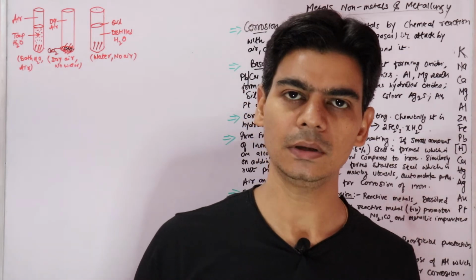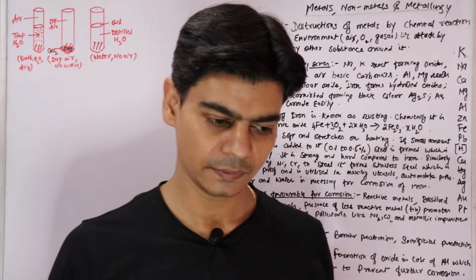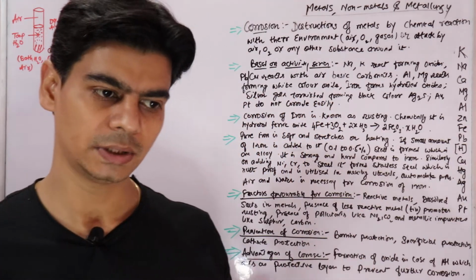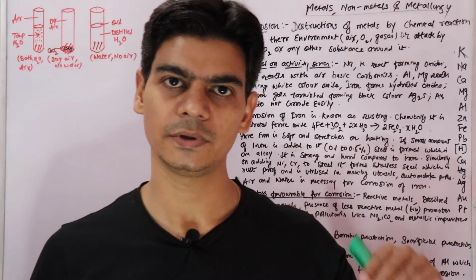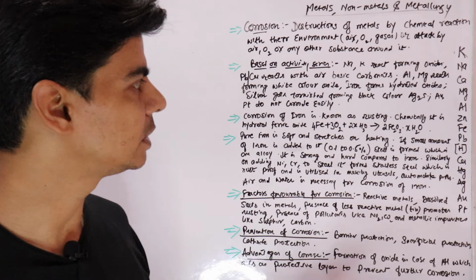And that was the reason that sodium and potassium, because of their high reactivity, are kept under kerosene oil so that they may not come in direct contact with air and start corroding.